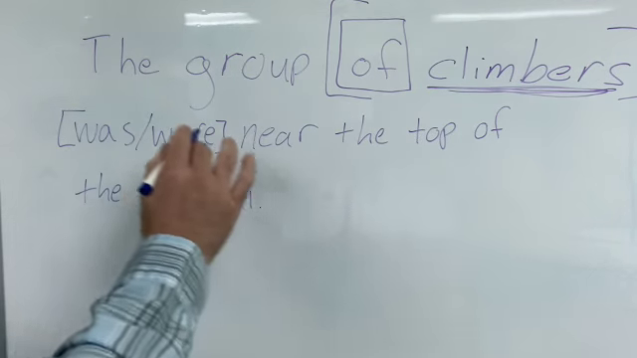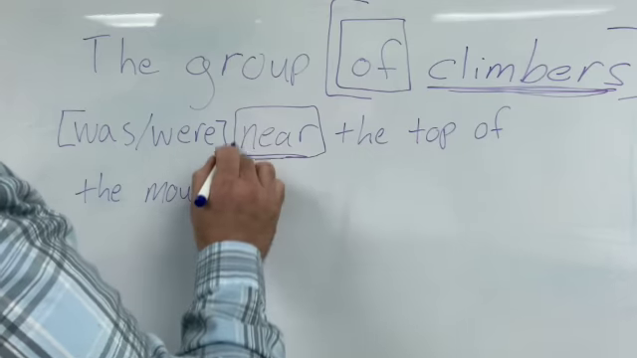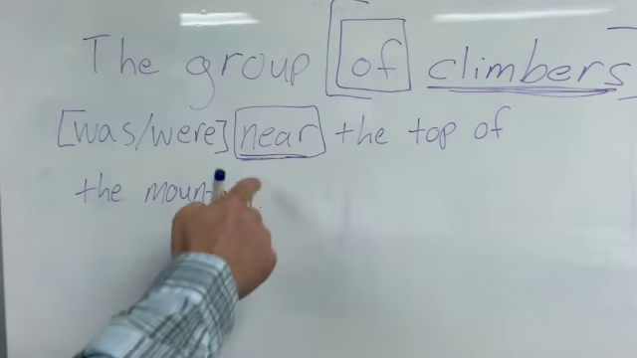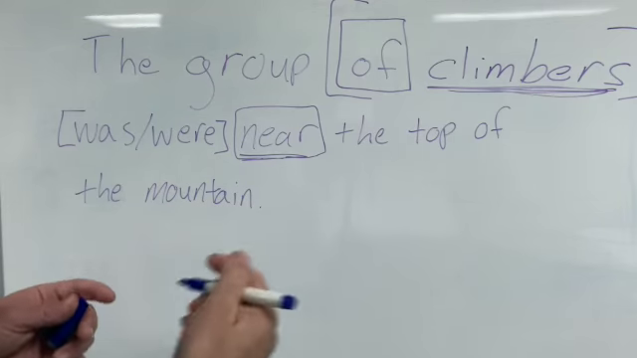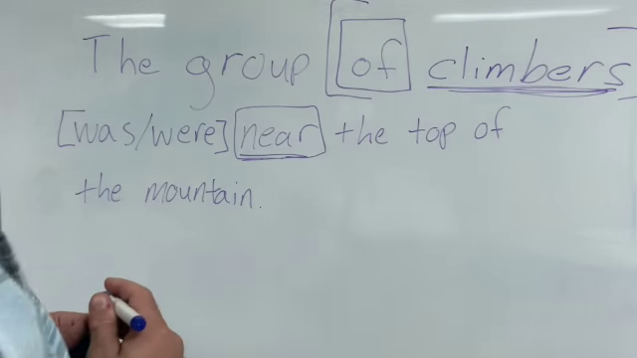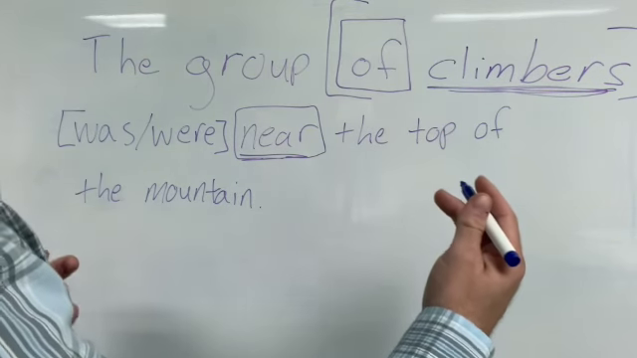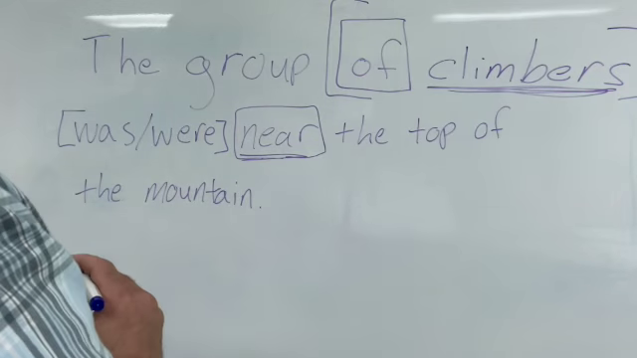Now, if we go down even further, we see the word near. Near is a preposition. Now, as the preposition, what comes after it will go all the way up until we find a noun, which will be the object of the preposition. In this case, the word top would be the noun. That's the location that these climbers will be at. So near is our preposition.